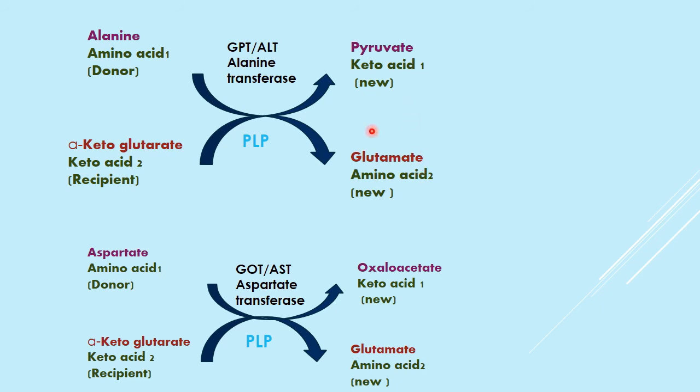So you see, glutamate and alpha ketoglutarate are the same for both, and instead of alanine, now the amino acid donor is aspartate, and hence it gets converted into oxaloacetate, and it transfers its amino group to alpha ketoglutarate, which gets converted into glutamate, and the enzyme responsible is aspartate transaminase, and here it is alanine transaminase. It takes place in presence of PLP.